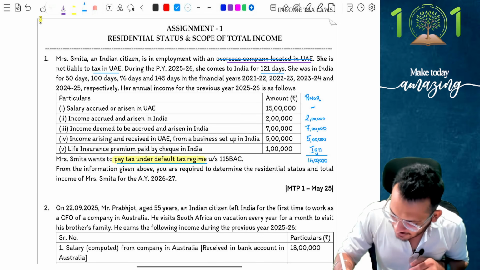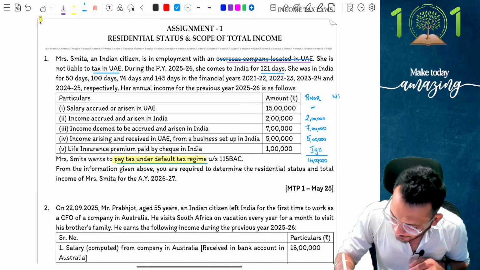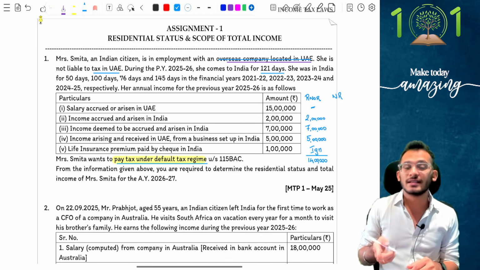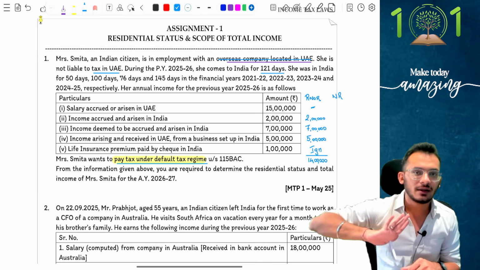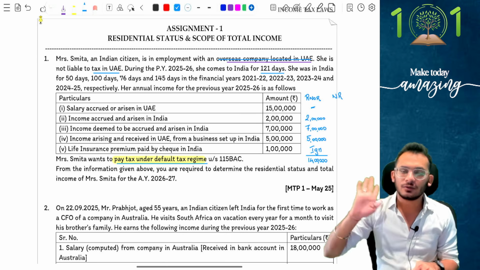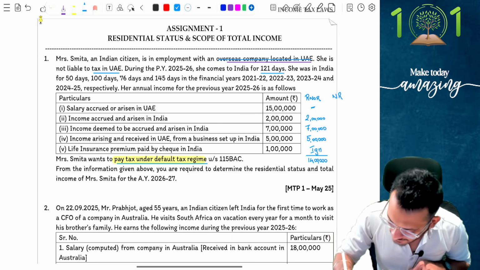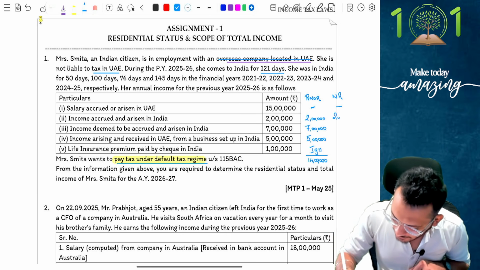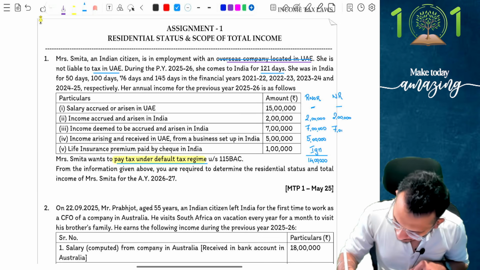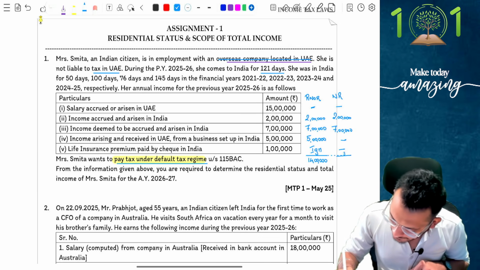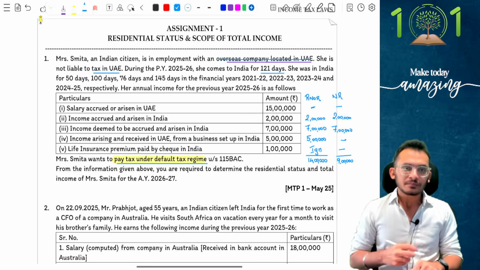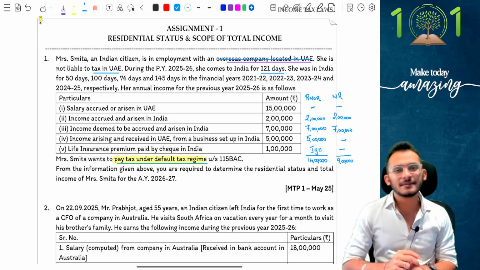I'm going to rework this answer and I'm going to tell that the person is NR. If the person is NR, what will change? Only the fifth level of income is not taxable, which is the business control from India. In that logic, this is anyway not taxable. This continues to be taxable. 7 lakhs continues to be taxable. 5 lakhs gets ignored, and therefore my net income becomes 9 lakh for the current year.